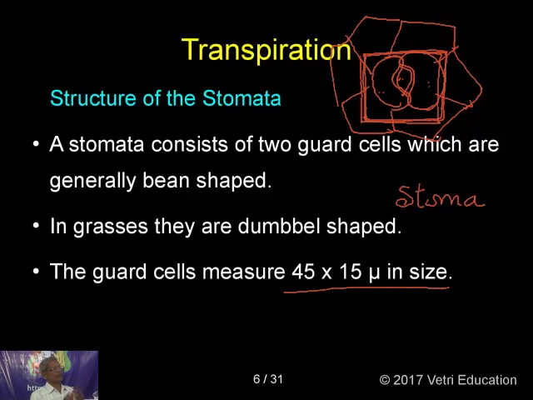So, a stomata is surrounded by a number of accessory cells. In grasses, these guard cells are dumbbell shaped. The guard cells measure 45 to 15 mu in size. I don't know how many are able to understand this term mu.